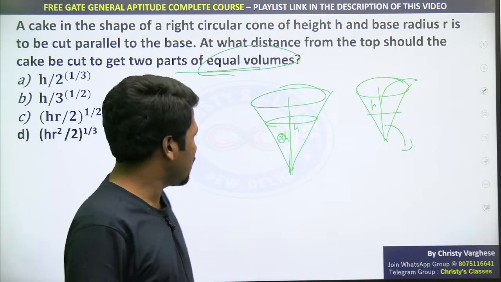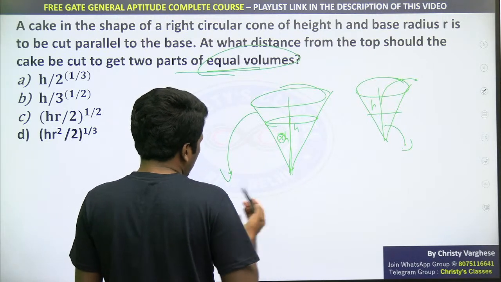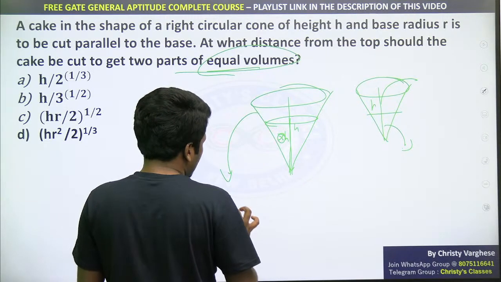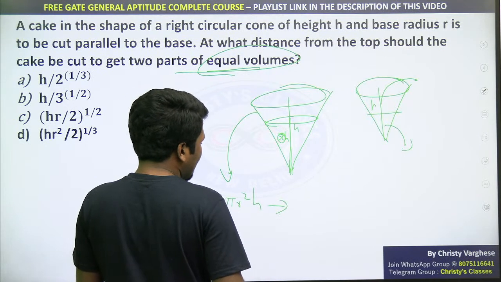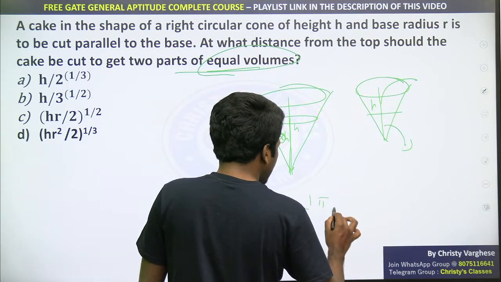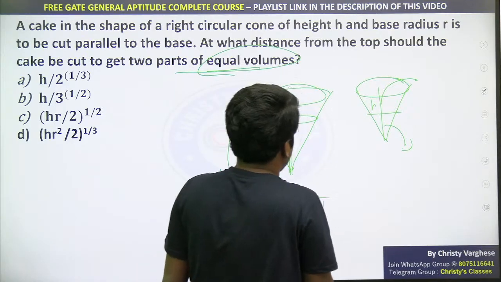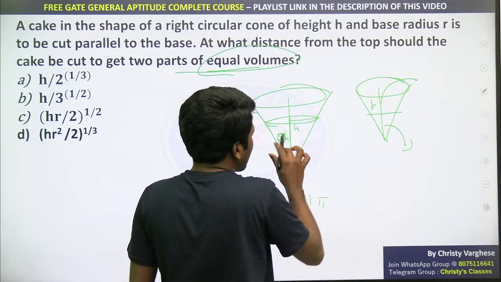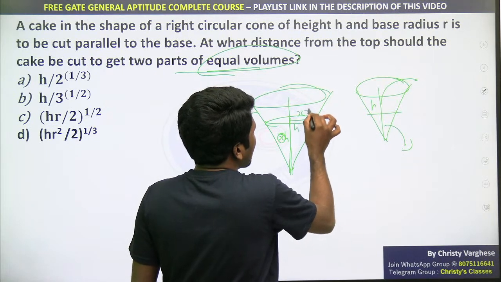Are you all understanding? So the initial full volume, the full cone's volume, will be 1/3 pi r square h. So now half of this should be 1/3 pi... I told you, if the height is x into h, the radius will be x into r itself.